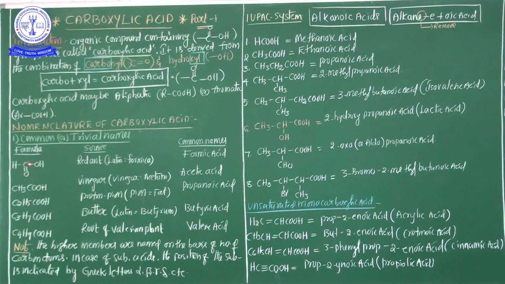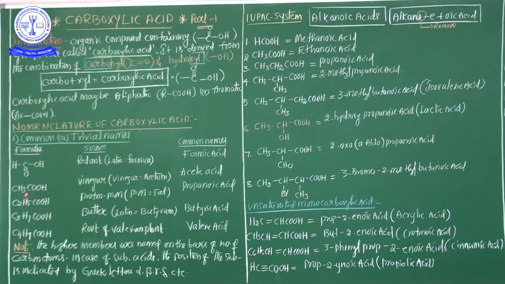That's why HCOOH is called formic acid. Is it clear, ma'am? Once again I repeat: carboxylic acid common names are derived from the sources of origin, especially with Latin or Greek words. This HCOOH is produced by the red ant. The Latin name for red ant is formica, so this acid is called formic acid. It's clear, ma'am?